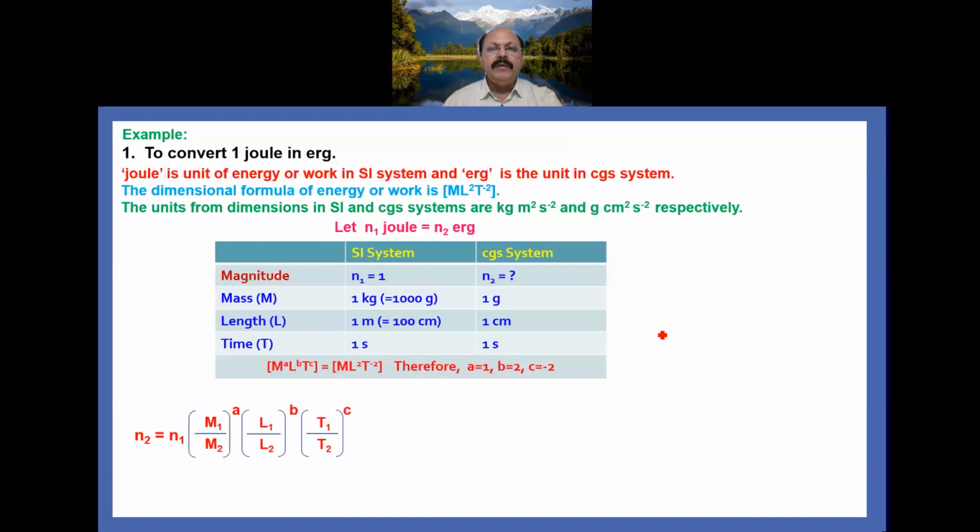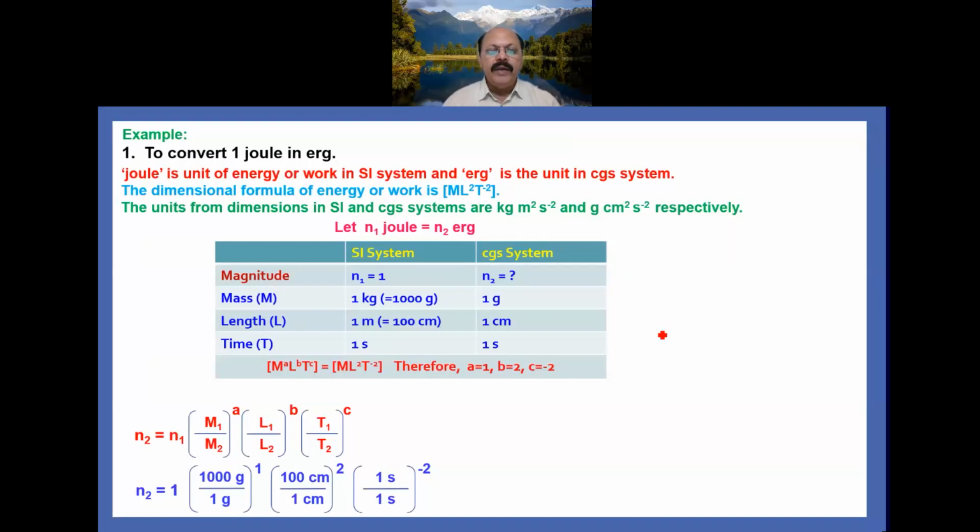n2 equal to n1 within square bracket M1 upon M2 raised to the power A, L1 upon L2 raised to the power B, T1 upon T2 raised to the power C, and all of them are within the square bracket. Now we substitute here. In place of n1 it is 1 and the dimensions we have to substitute, and we have to convert into the CGS system. So all units we have to write in the CGS system.